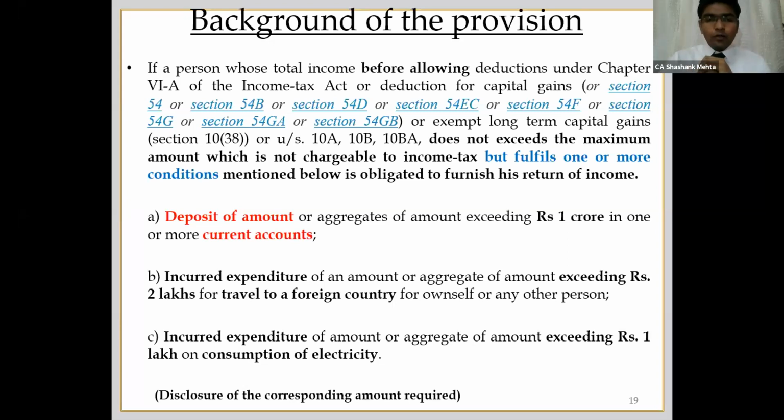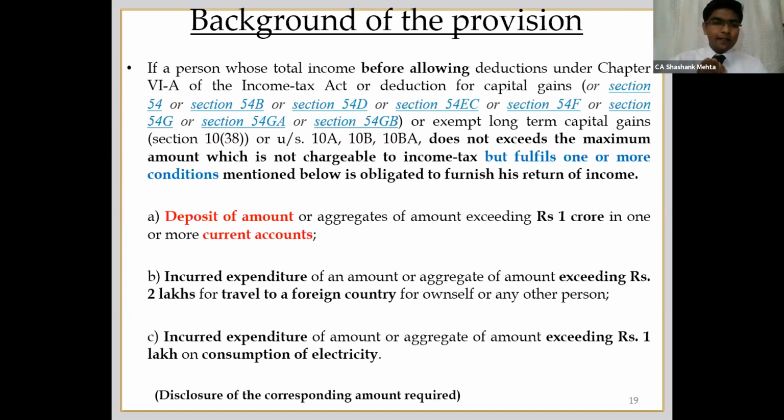Two things I would like to point out over here. The first point is deposit of amount. They have only specified deposit of amount, so it is not that it has to be a cash deposit. It can be any kind of deposit: cash deposit, cheque deposit, draft deposit, or ECS, NEFT, RTGS, anything. However, it has to be only current accounts. It cannot be a savings account. It cannot be your FD, etc. Only in current accounts. If the deposits exceed 1 crore rupees, then even if your income is less, you are liable to file return of income as per the seventh proviso.